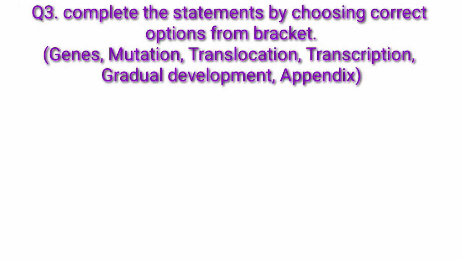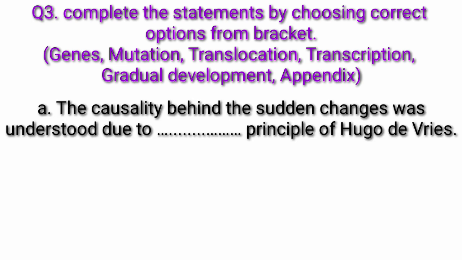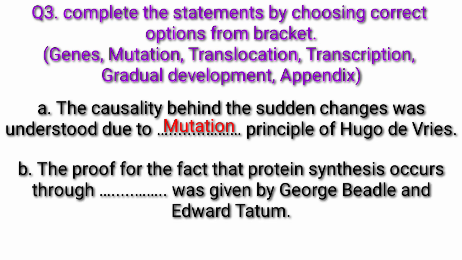Now question 3. Complete the statements by choosing correct options from bracket. Genes, mutation, translocation, transcription, gradual development, appendix. Question A. The causality behind the sudden changes was understood due to fill in the blank principle of Hugo de Vries. Answer. Mutation. B. The proof for the fact that protein synthesis occurs through fill in the blank was given by George Beadle and Edward Tatum.